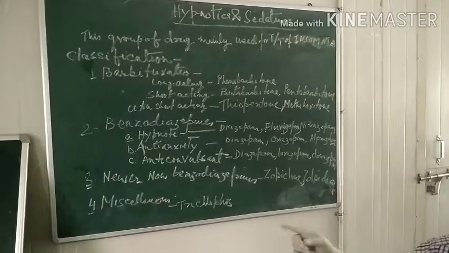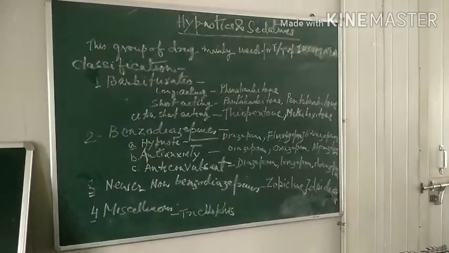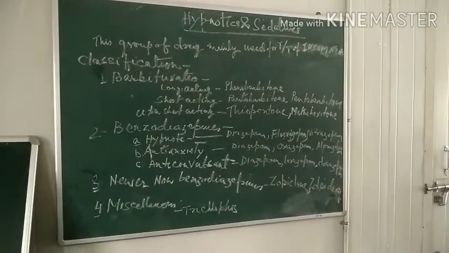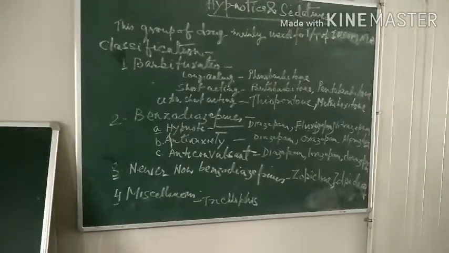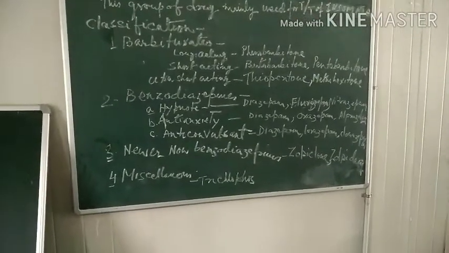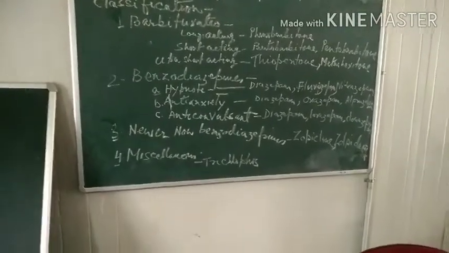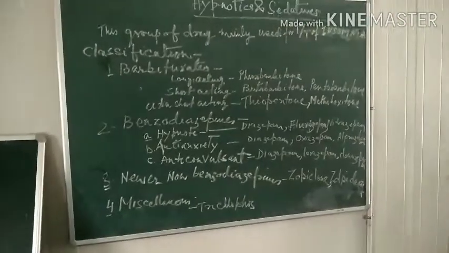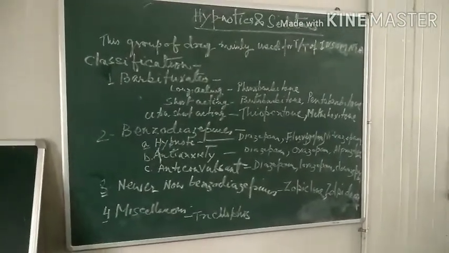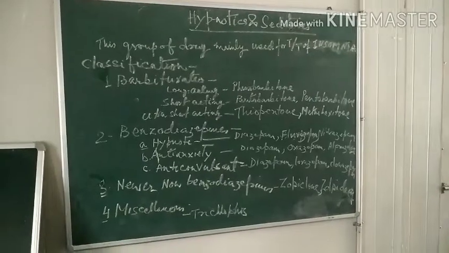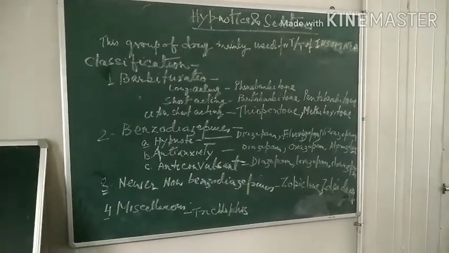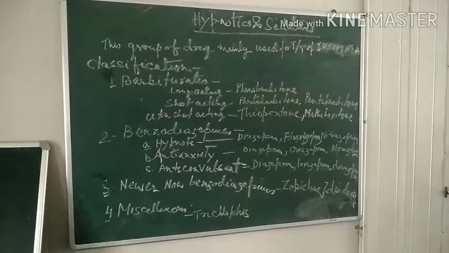Now the last group is the miscellaneous group. There are a large number of drugs you can consider which can induce sleep. I am mentioning this. First, antihistaminics. Drugs are promethazine, dimenhydrinate, then chlorpromazine, amitriptyline, then morphine, pethidine, chloral hydrate, paraldehyde.